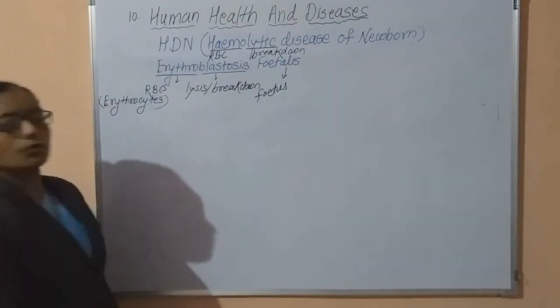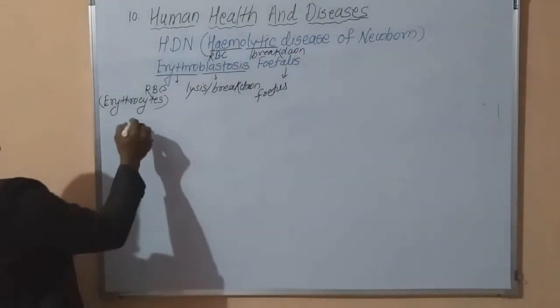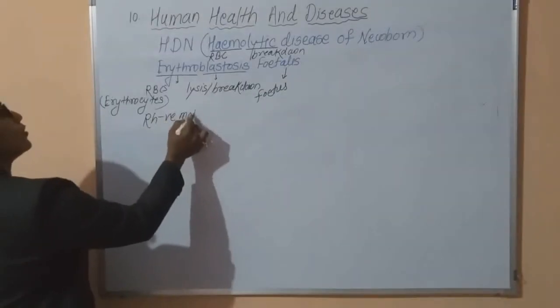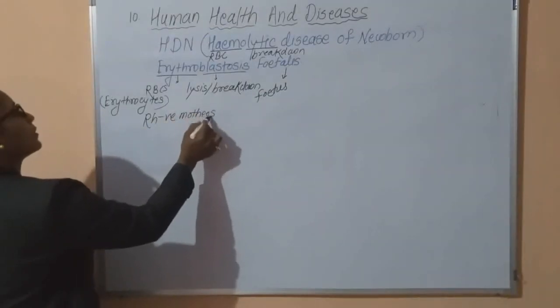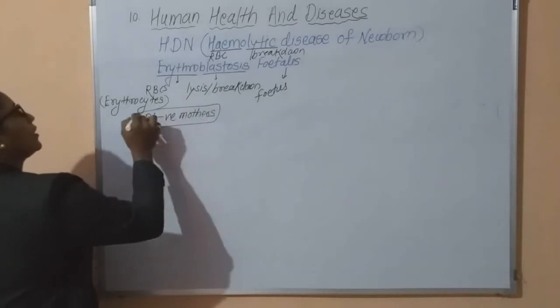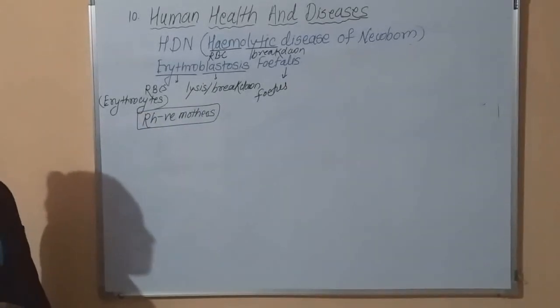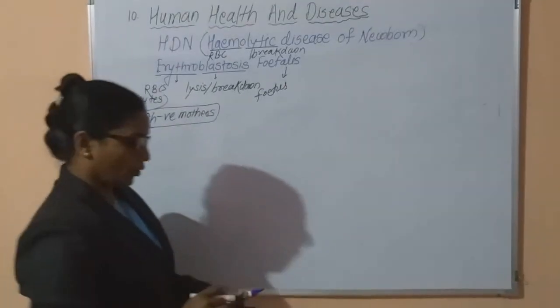Now this disease occurs in the case of Rh negative mothers. Remember this point: erythroblastosis fetalis results in the case of an Rh negative mother.